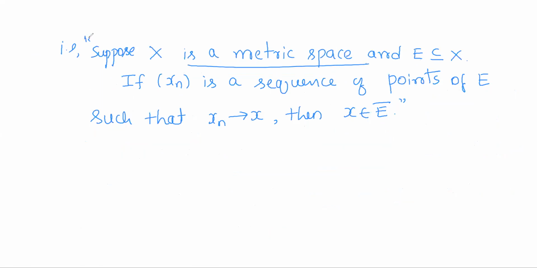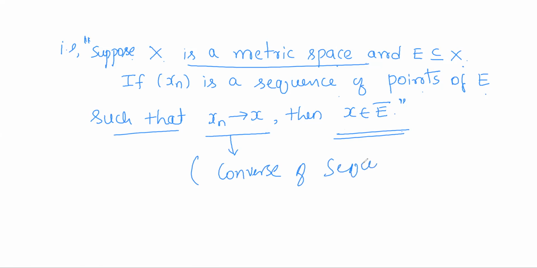So we have just framed the converse part. Suppose X is a metric space and E is a subset of X. If xn is a sequence of points of E such that xn converges to x, then x will be a point of the closure of E. So this is nothing but the converse of the sequence lemma.